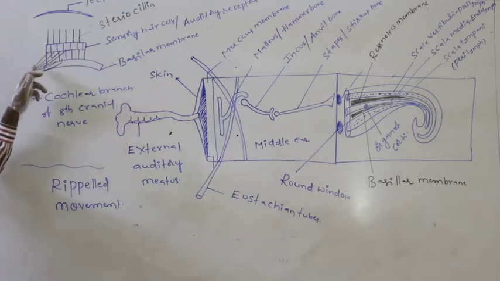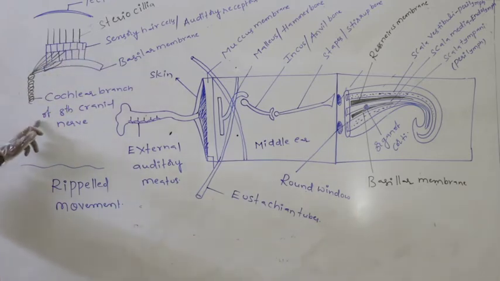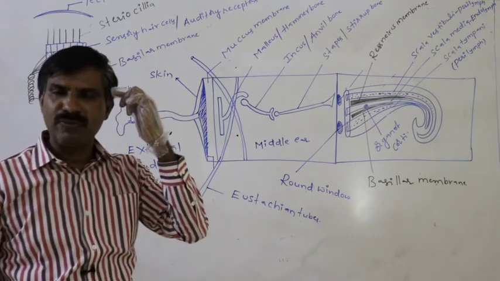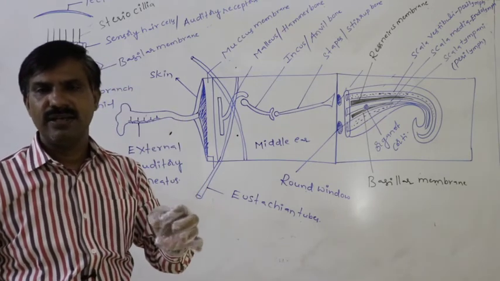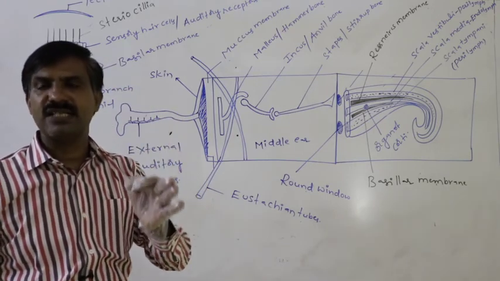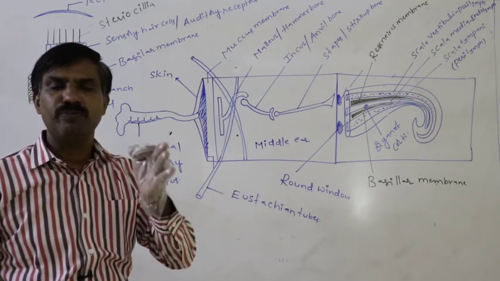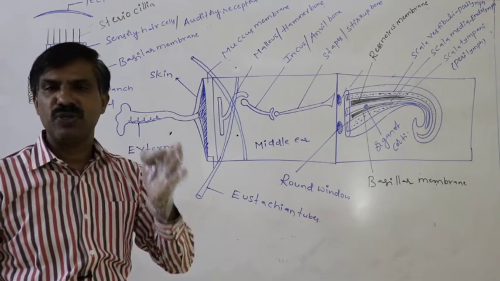That action potential reaches the cochlear branch of the 8th cranial nerve, from where it reaches the temporal lobe of the cerebral cortex, where auditory centers are present. They analyze that information. In that way, hearing of the sound is possible.